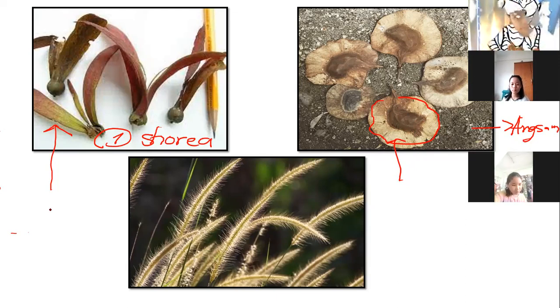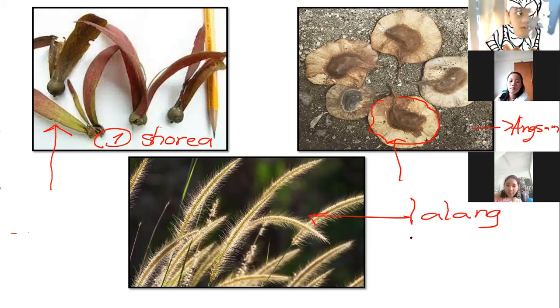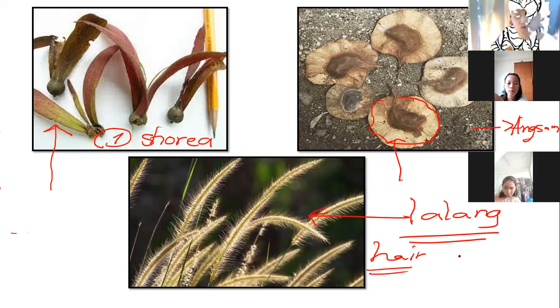And this one here is what we call lalang. This one is like a hair. If there is wind, it will blow away, so the seeds will fly away going to another place.